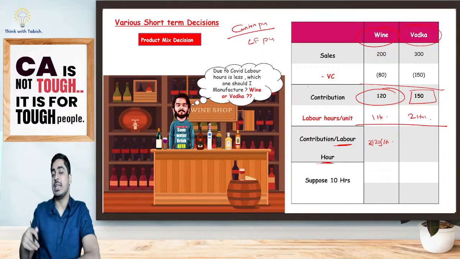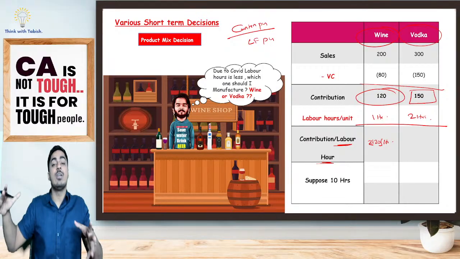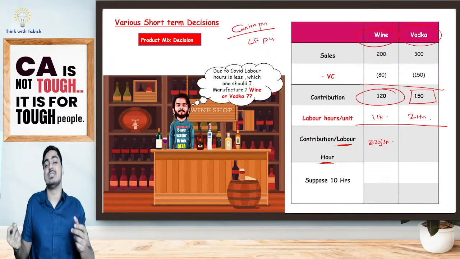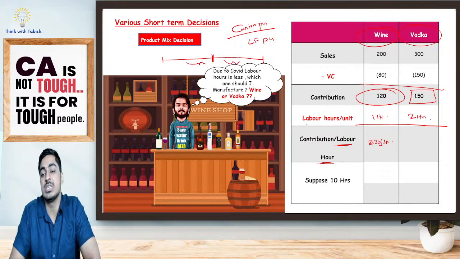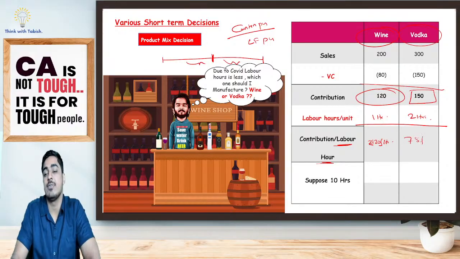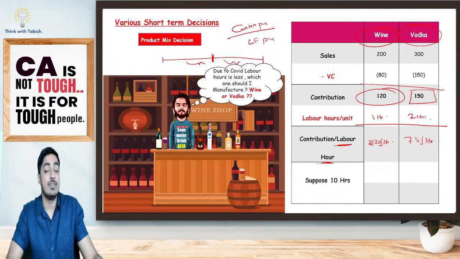In case of vodka, if I sell one vodka, I will get 150 rupees, no doubt. But to get that 150 rupees, I have to work for 2 hours. That means effectively per hour, how much am I getting, students? 150 I'll be getting in 2 hours, so for 1 hour I'm getting 75 per hour. Yes or no? So, which one will I be giving first priority?